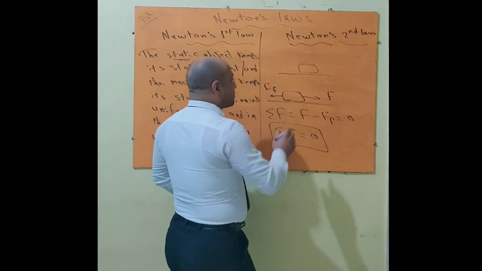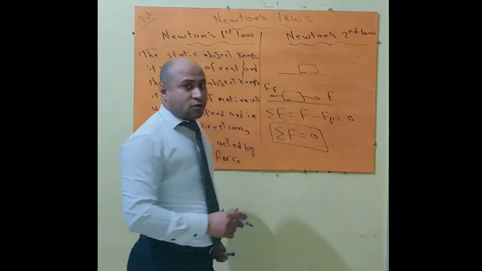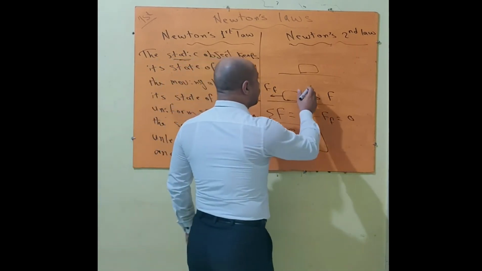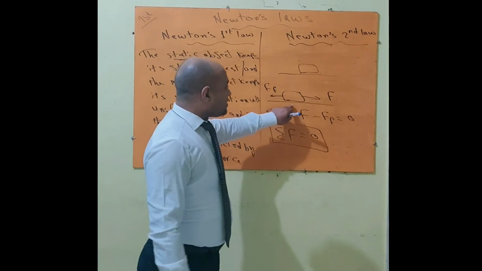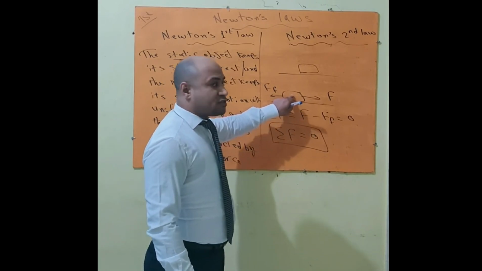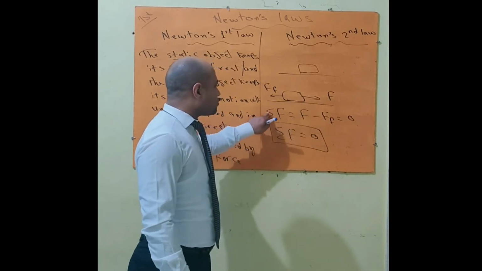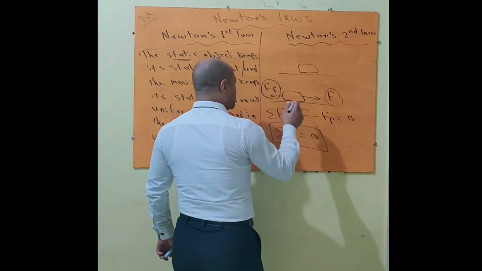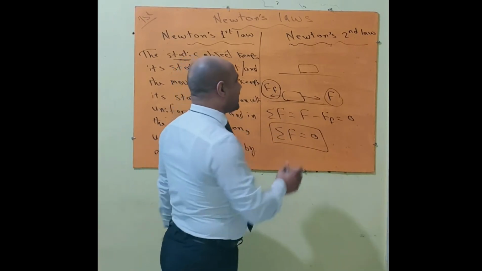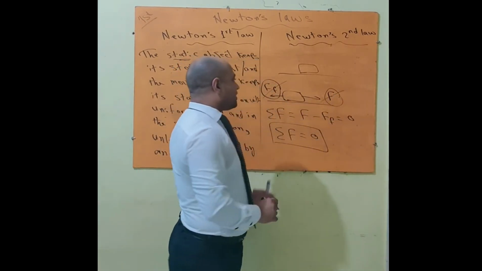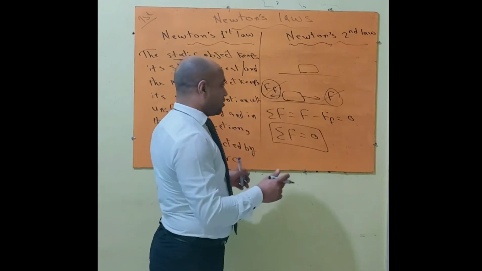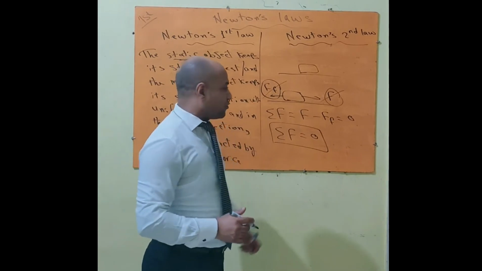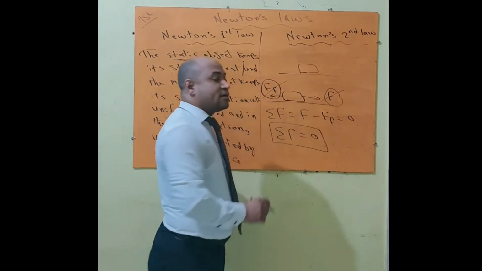In the first case, the box, for example, doesn't change because there is no force acting upon it. But in this case, the car's speed doesn't change because the resultant force equals zero, although there are forces acting upon it, but they cancel each other because they are equal in magnitude and act in opposite directions. So the resultant force in this case equals zero.